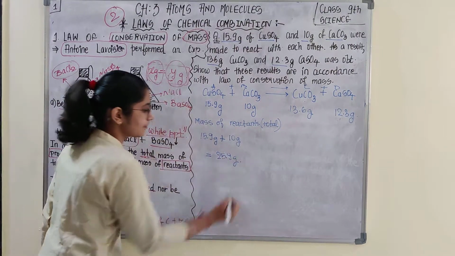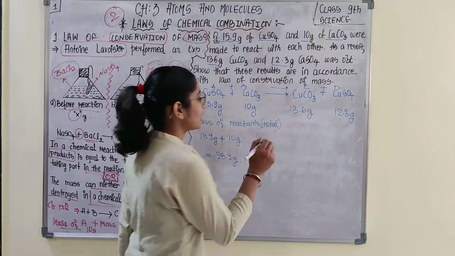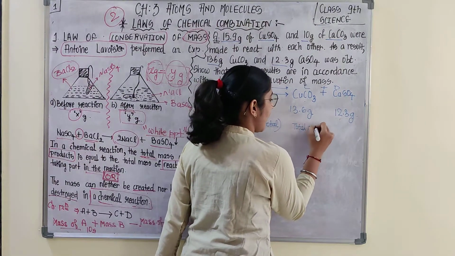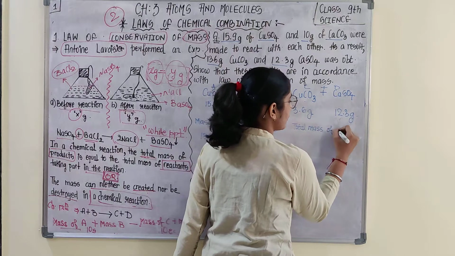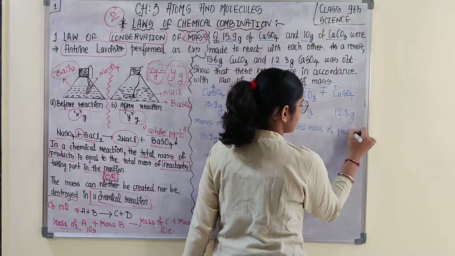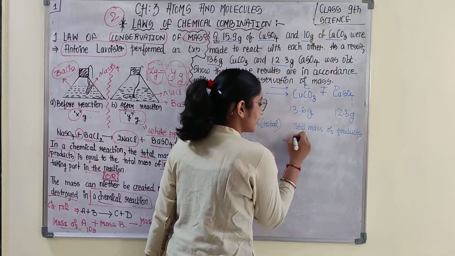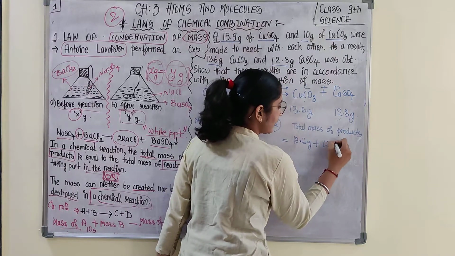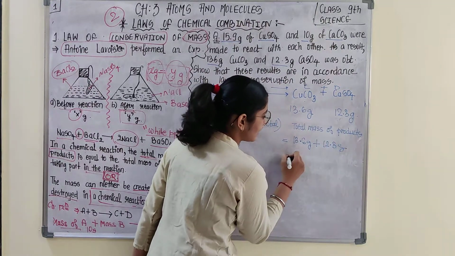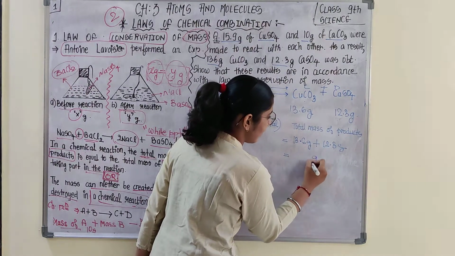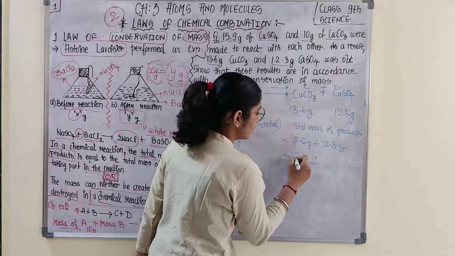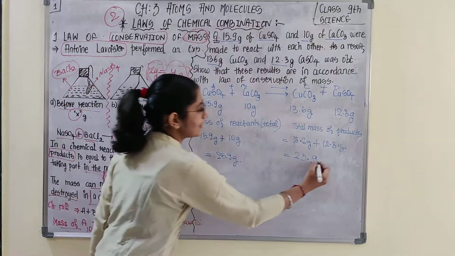25.9 gram. And if you calculate the total mass of products, that is 13.6 gram plus 12.3 gram, that is equal to 25.9 gram.